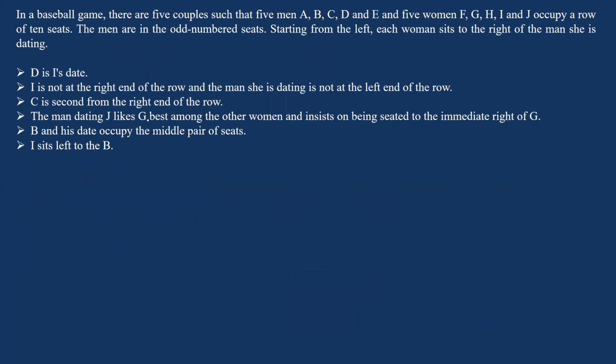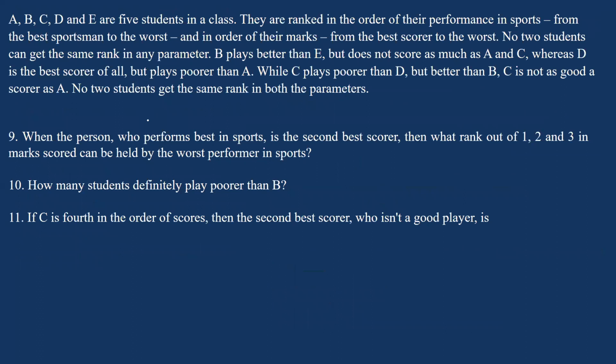Okay. Now coming to the next set. In this set, we have 5 students in a class. They are ranked in order of the performance in sports from the best sportsman to the worst, and in the order of their marks from the best scorer to the worst. So you are rating these 5 students in 2 parameters, their performance in sports and their marks. Now we are given that no 2 students can get the same rank in any parameter. B plays better than A in the comparison. And you are asked 3 questions based on this set.